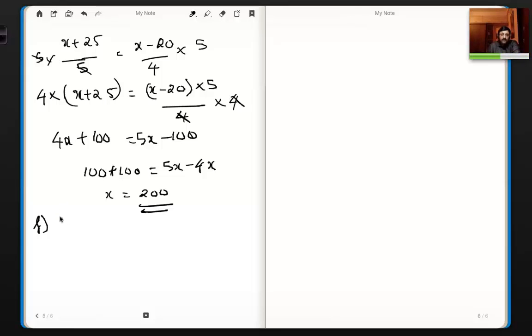Find two consecutive positive odd numbers whose sum